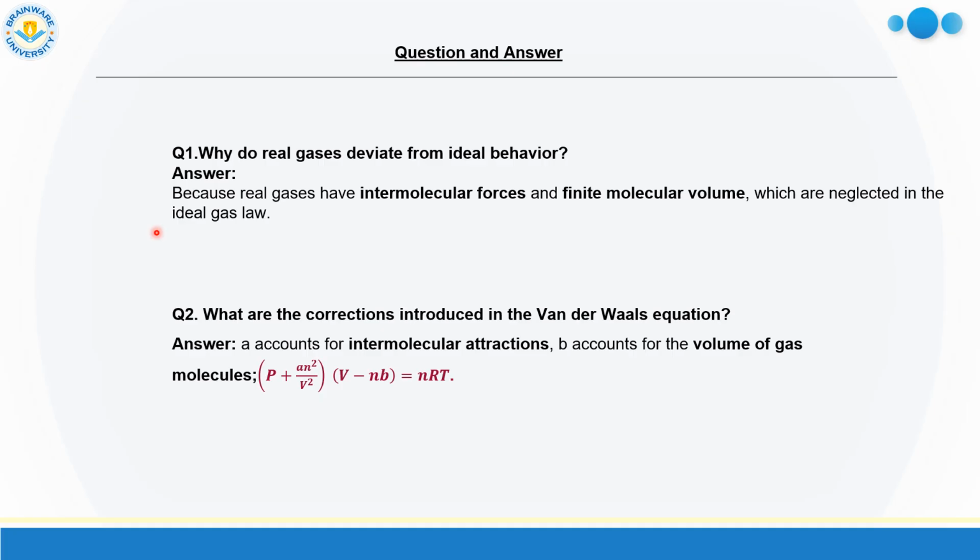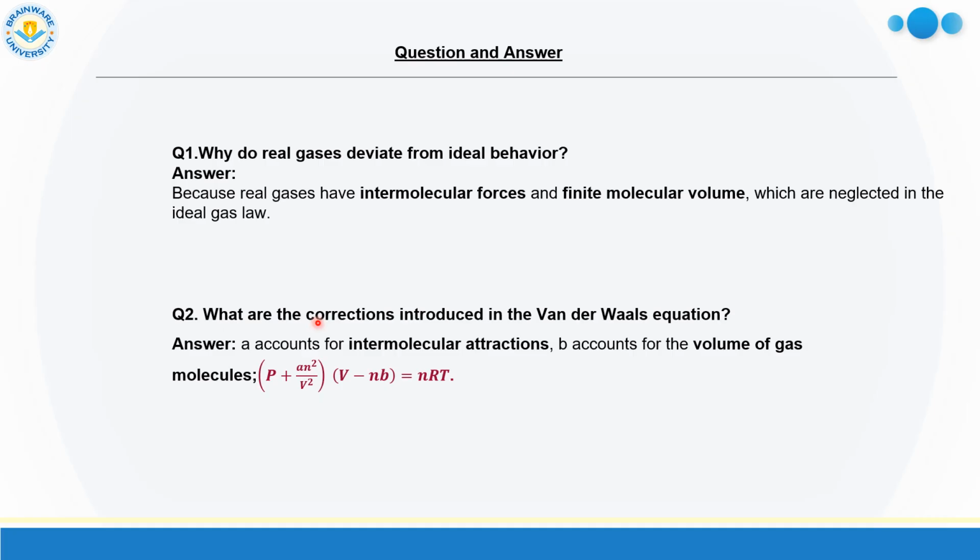And secondly, all the collisions between them are perfectly elastic in nature, and the volume of the ideal gas molecule is considered as negligible. But in reality, intermolecular forces are present in case of real gas, so real gas deviates from ideal behavior.